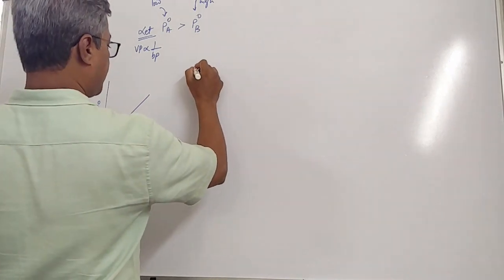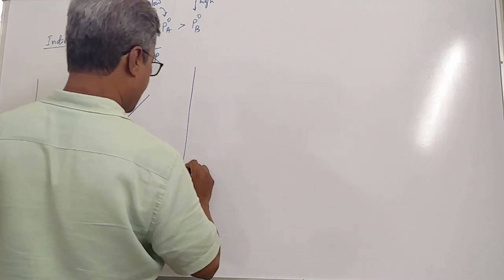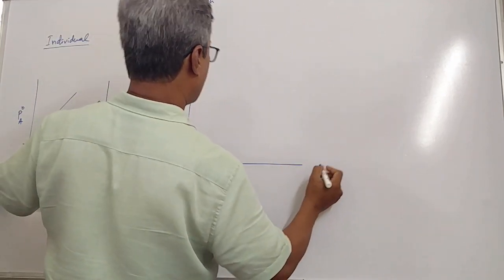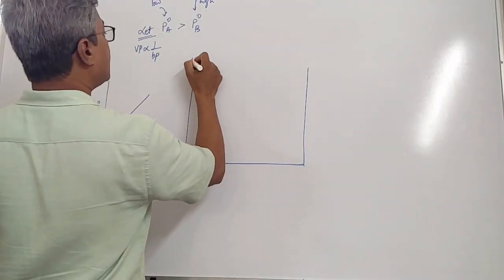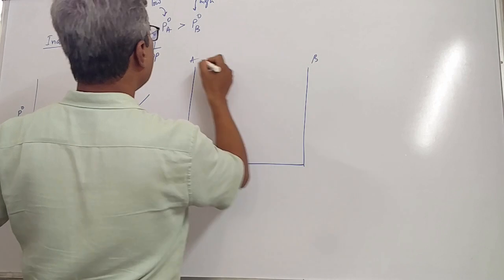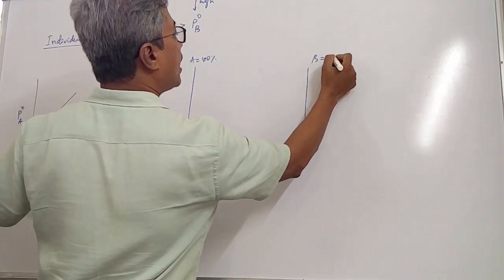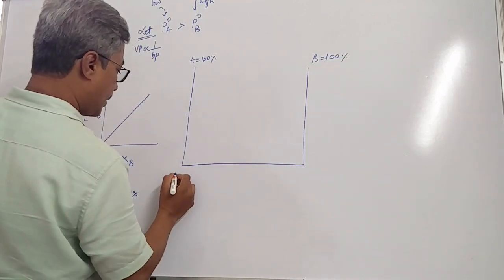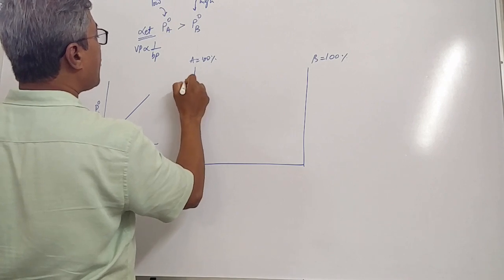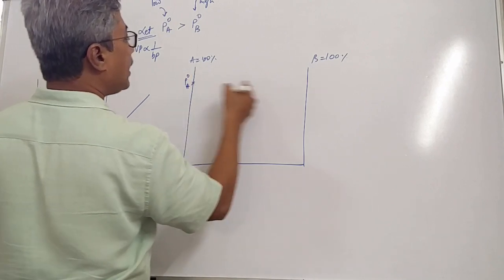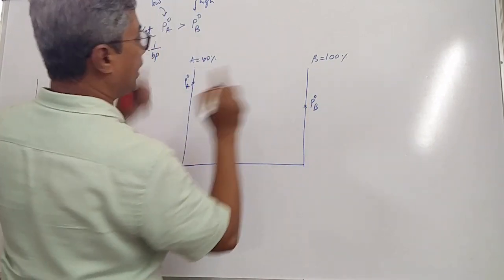See, students, this is the vapor pressure axis of A. This is the mole fraction component axis. This is the vapor pressure axis of B. Here, this is A. This is B. A is 100% here, and B is 100% here. Okay. This is according to this condition. This will be the P naught A. Little less here, this will be the P naught B, because we have assumed this.